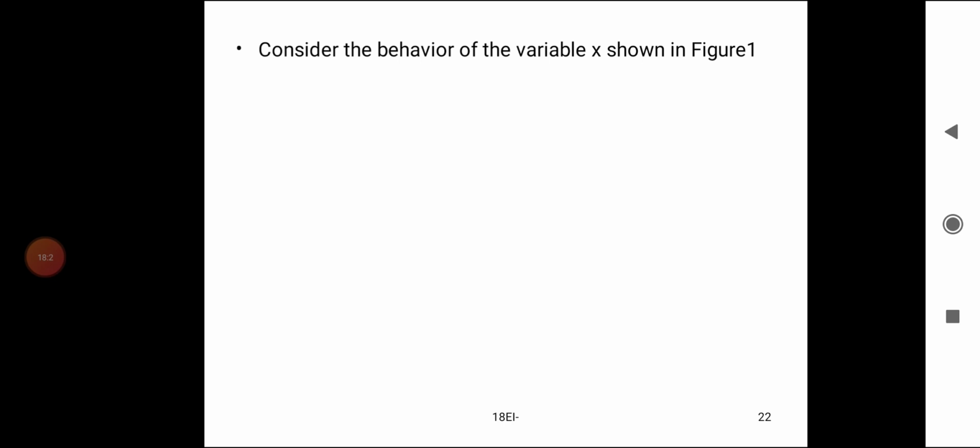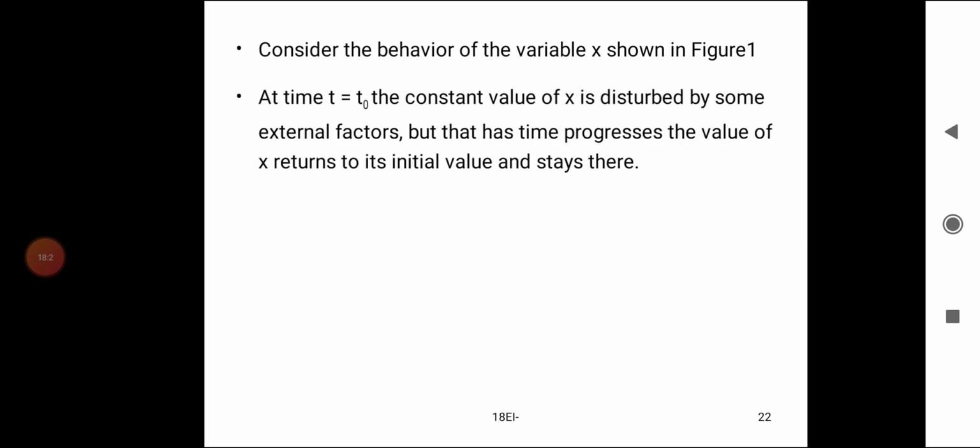Consider the behavior of the variable x shown in the figure. At time t equal to t0, the constant value of x is disturbed by some external factors, but as time progresses, the value of x returns to its initial value and stays there.